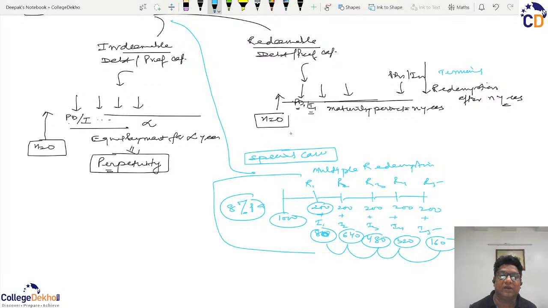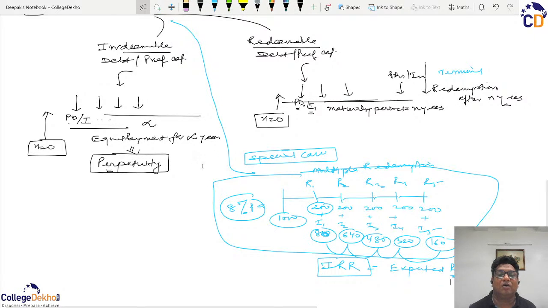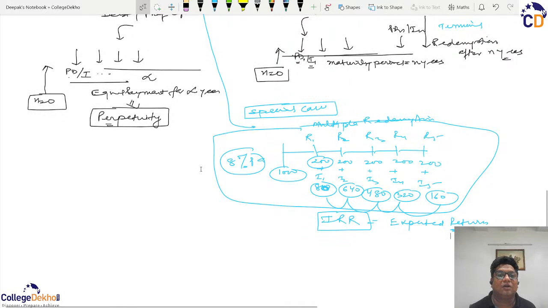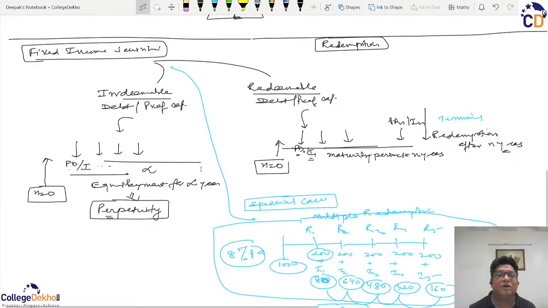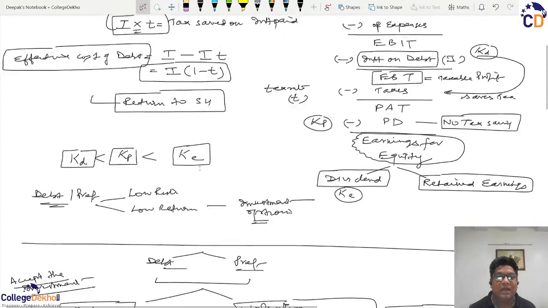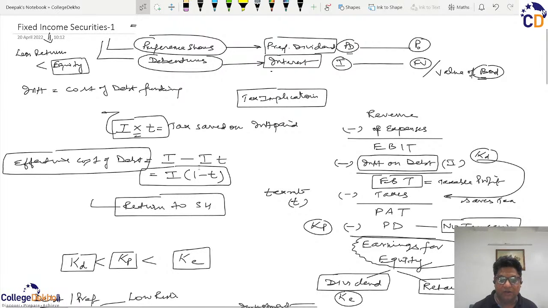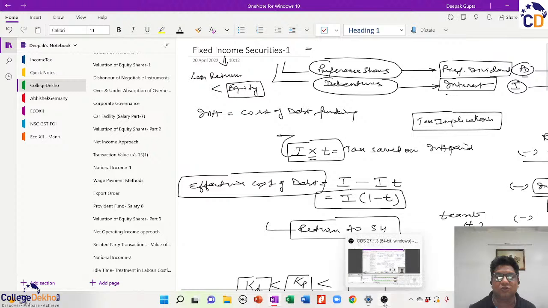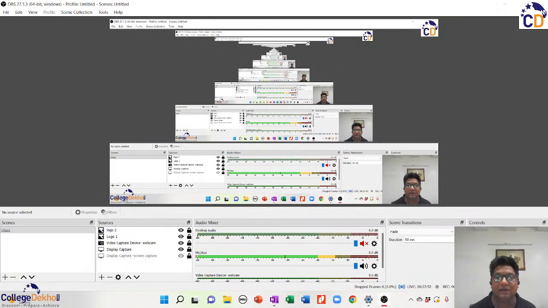So when there are such cases, instead of concise formulas we will use the concept of internal rate of return, and that will be deemed as the expected return from such investments. So we will be carrying on with the valuation or the returns calculation of preference capital and debentures in our future sessions on fixed income securities. And this session 1 was created just to make you understand the basics that will be used in all these scenarios. On this platform, this is Deepak Gupta signing off, and I hope to see you in the days to come.